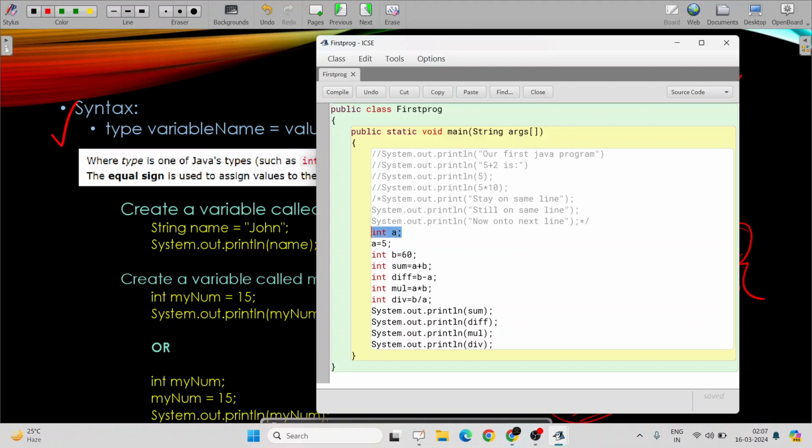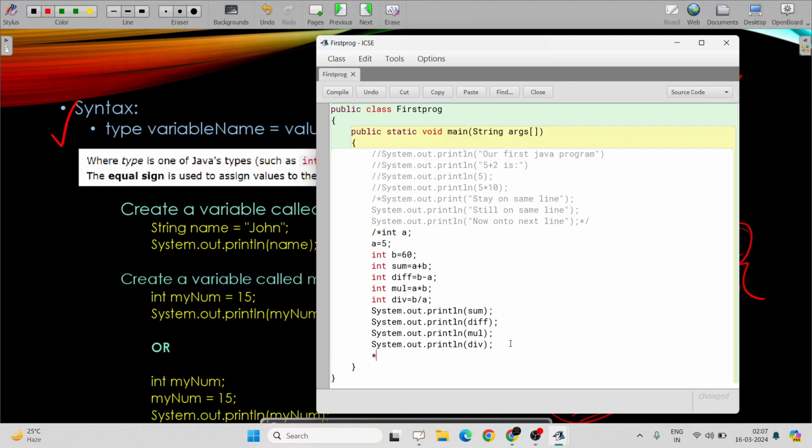However, what does this statement mean? Declaration means a variable is being declared. This is a variable name, meaning memory is getting allocated for this particular variable, and a data type is getting associated with it. What is the data type? Int data type. And then the statement a equal to 5 means initialization, meaning the memory which was associated with a particular data type is getting a value. So this is declaration and this is initialization. And here both declaration and initialization are happening at the same time, or simultaneously. So those are int declarations and int variables.